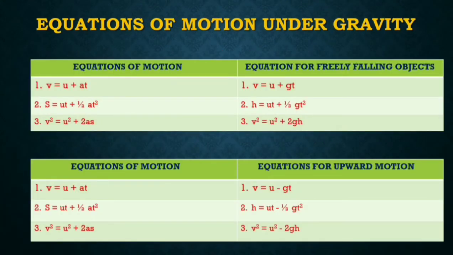Equations of motion under gravity. We have studied three equations of motion in the first chapter, and from these we will make the equations of motion under gravity.